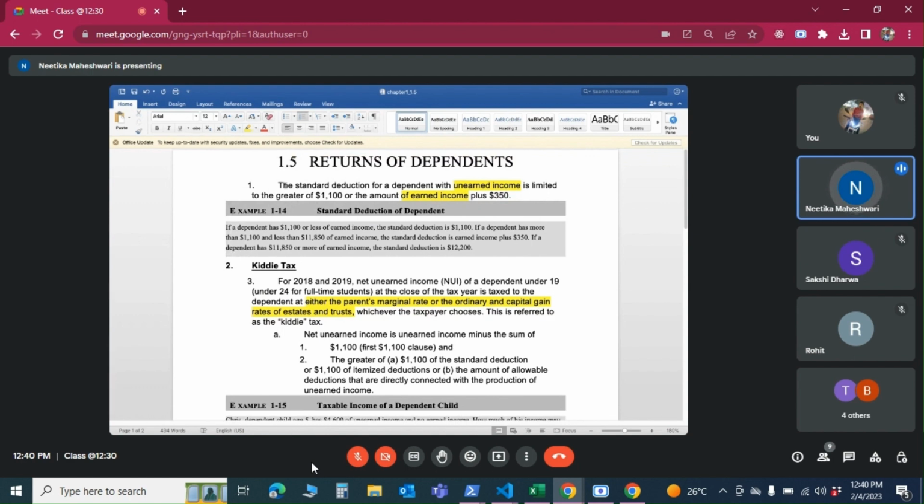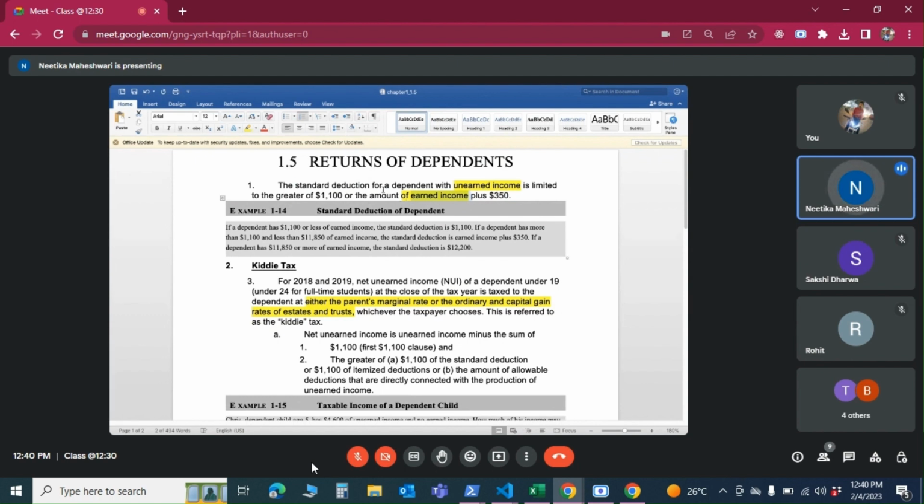The standard deduction for a dependent with unearned income. Okay, we know what is unearned income now. By now, everybody knows what is unearned income, right? It is limited to the greater of $1,100 or the amount of earned income plus $350. So first of all, we need to go through that rule. If unearned income, if interest, dividend, any of that income is more than $1,100, that's the first trigger. Okay, that maybe the dependent will have to file their return. So we need to be cautious of that.